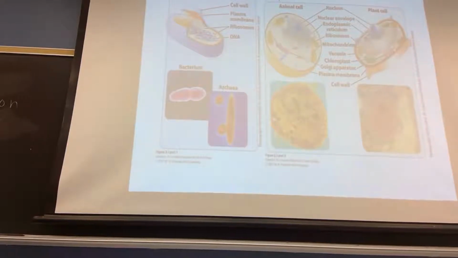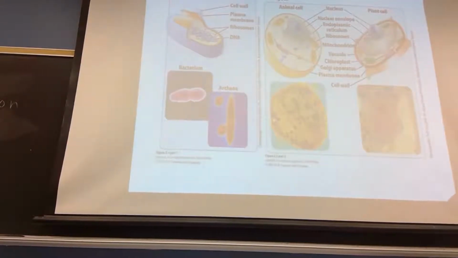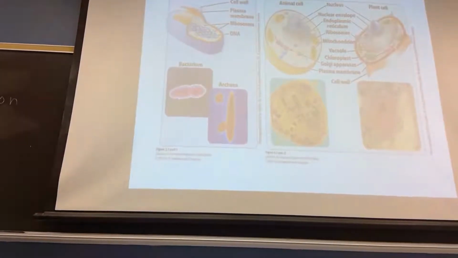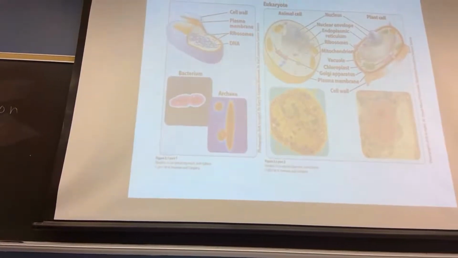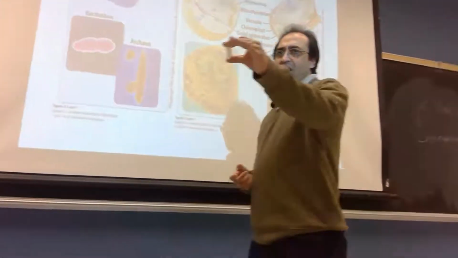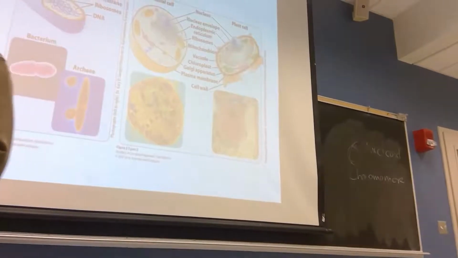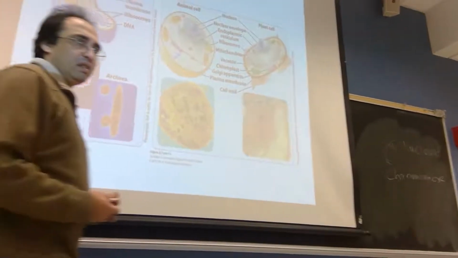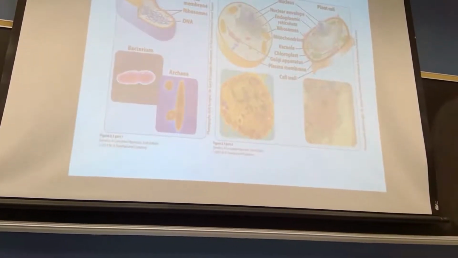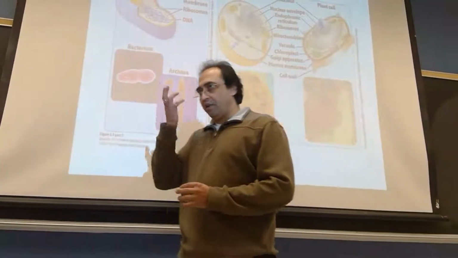Another difference between eukaryote and prokaryote, not in the nucleus, but as a whole. Mitochondria: every cell needs mitochondria because mitochondria is the powerhouse of the cell. No membrane-bound organelle is in prokaryote, and in the eukaryotic cell you will find membrane-bound organelles. So these are the 3 main differences between prokaryote and eukaryote.